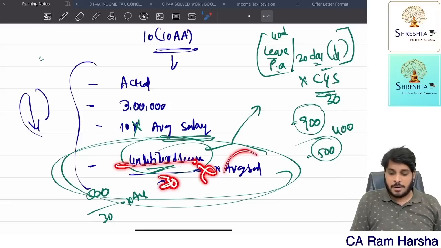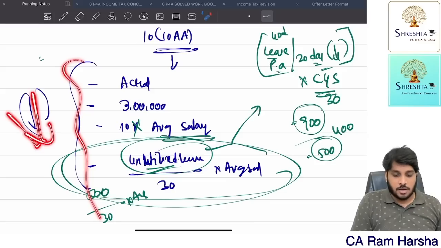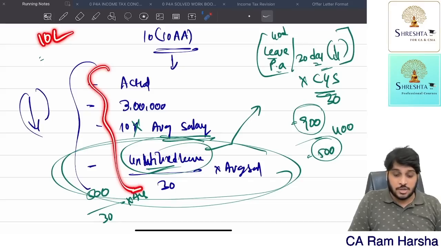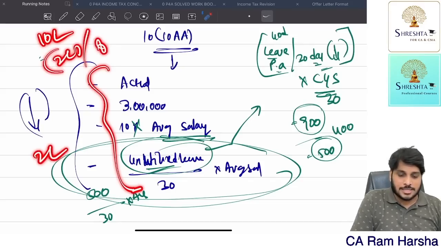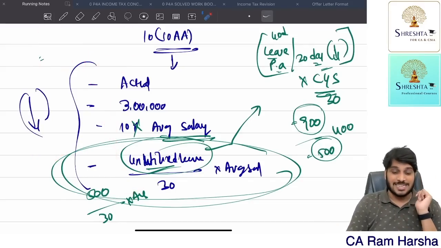Divided by 30, multiplied by average salary, is the 4th criteria. Among these 4, whichever is lower, that much is exempt. So how much did you receive? 10 lakhs. Here you calculated the lowest value, 2 lakhs you got. So 2 lakhs is exempt, 8 lakhs is taxable. That's it. You're clear. So that's leave encashment.